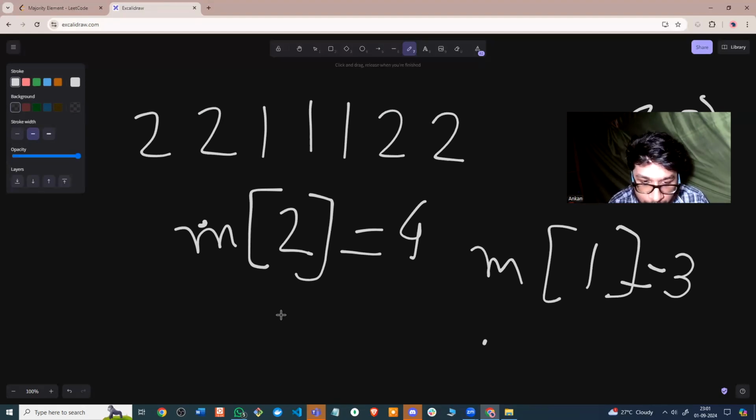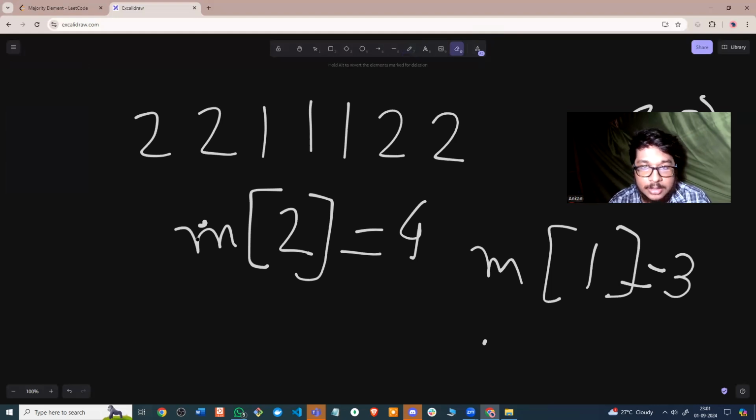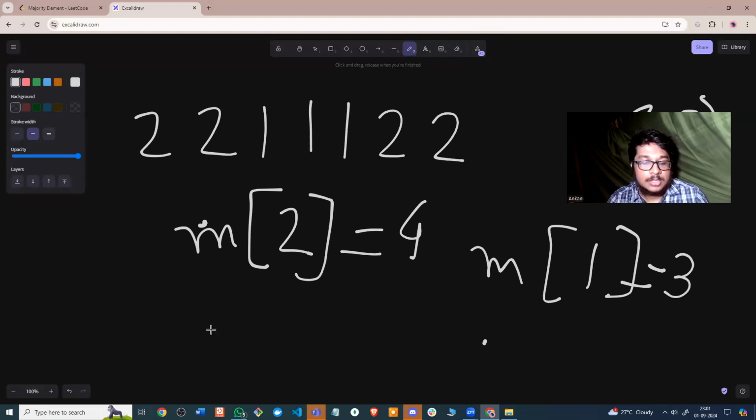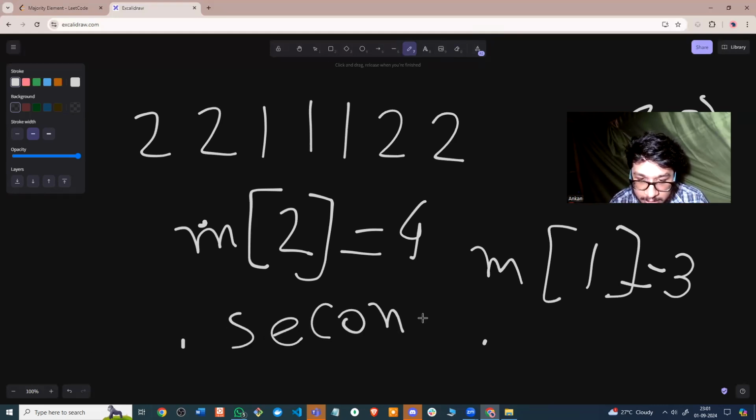Now we are going to loop through M. We are going to check the second property. I hope you are aware of pairs in C++ STL. We are just going to check the dot second property, since we are storing the frequency in the second part of the map. So this part is the key, this part is the value. And if the value is more than n by 2, then we are going to say that this is the majority element. So let's code this approach out.